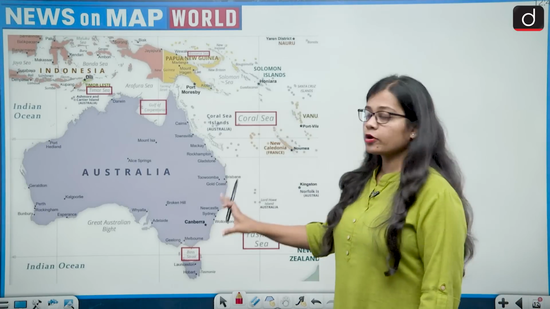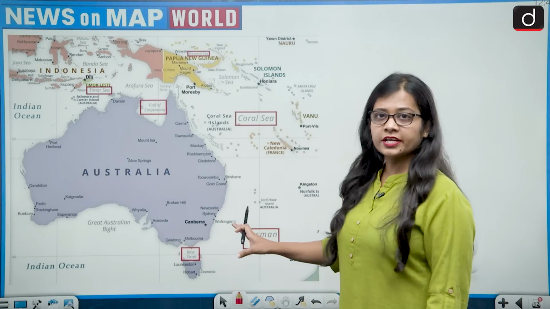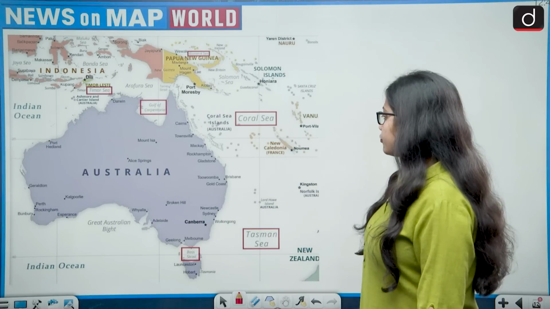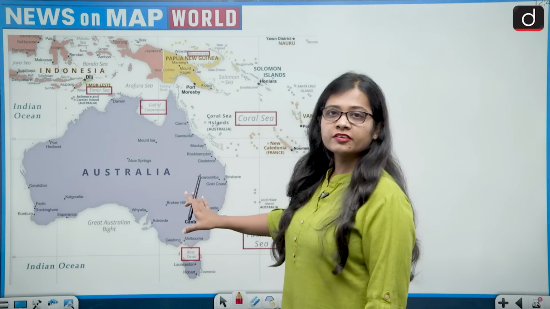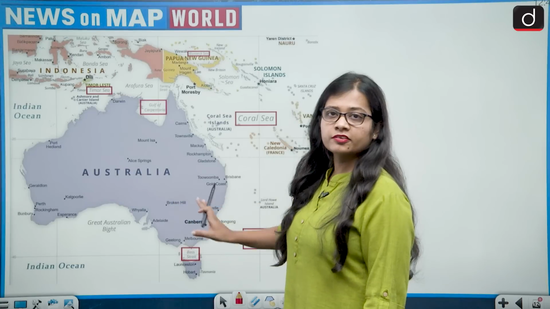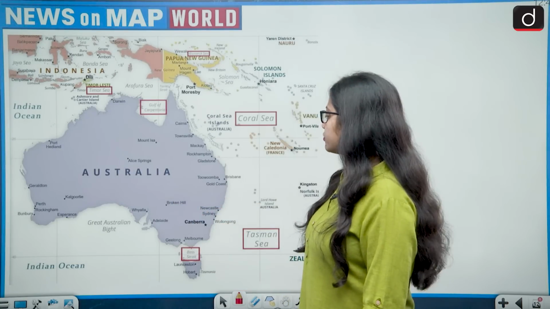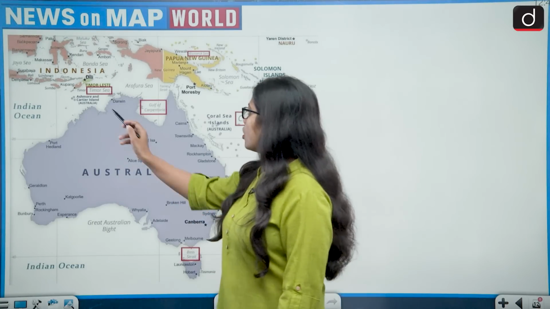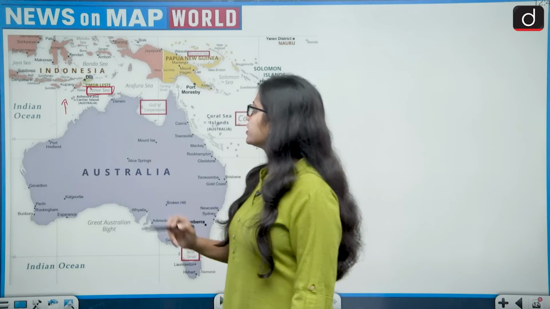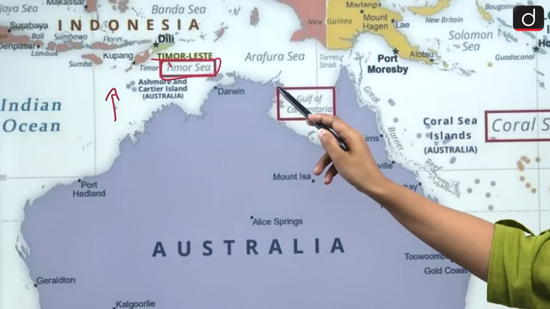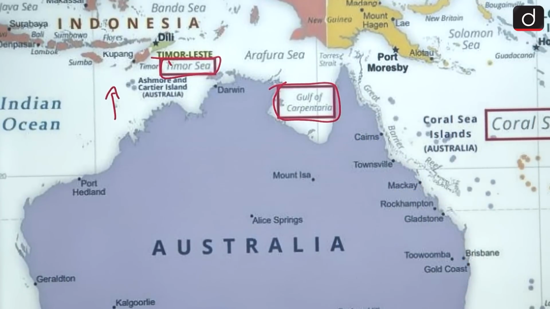Okay, this is the map of Australia, and Australia lies in the Indian Ocean. If we look at the map of Australia, we will see that it is surrounded by water from all its sides, and the water bodies which it is surrounded with: on the north of it lies the Timor Sea, while the Gulf of Carpentaria is also touching Australia.